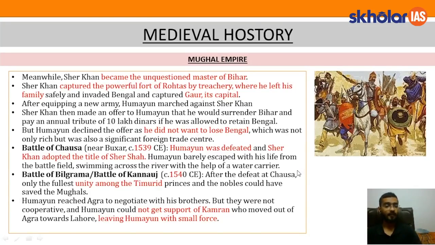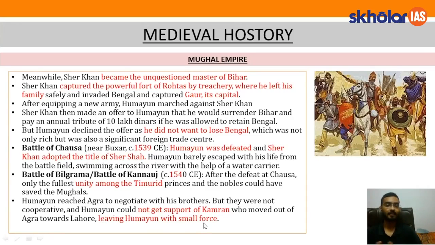Now, after the defeat at Chausa, only the fullest unity among the Timurid princes and the nobles could have saved the Mughals. But we saw in the earliest part of the lecture that this unity was missing. Humayun reached Agra to negotiate with his brothers, but they were not cooperative. One among them was the most important, who did not extend even the slightest support. Humayun could not get the support of Kamran, who moved out of Agra towards Lahore, leaving Humayun with a small force.